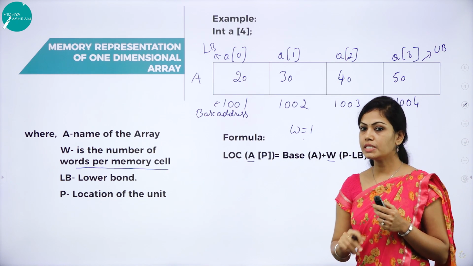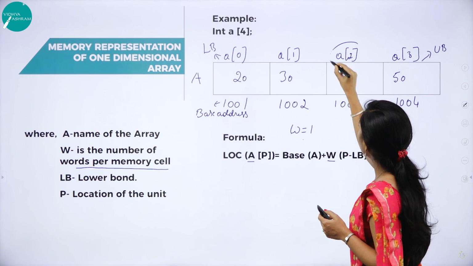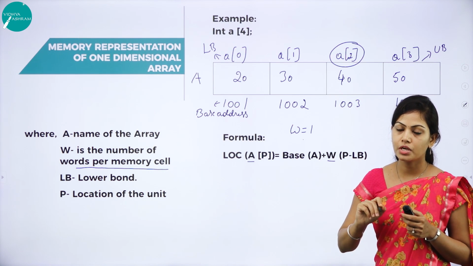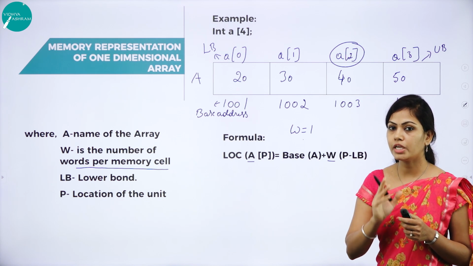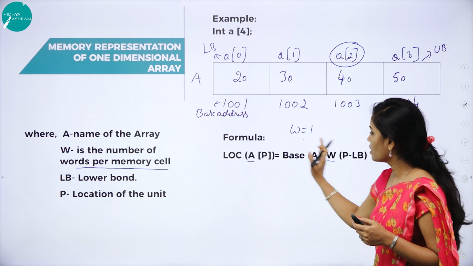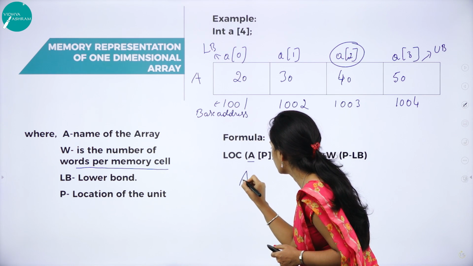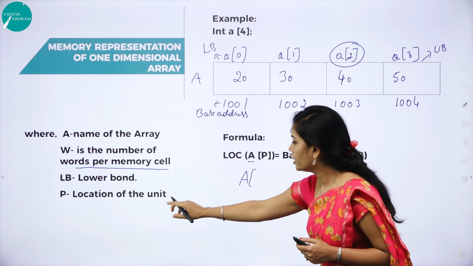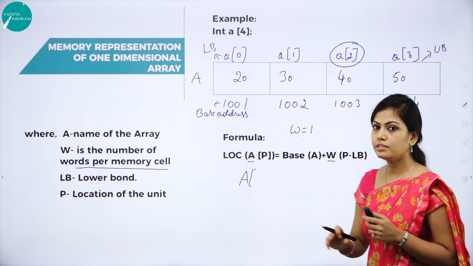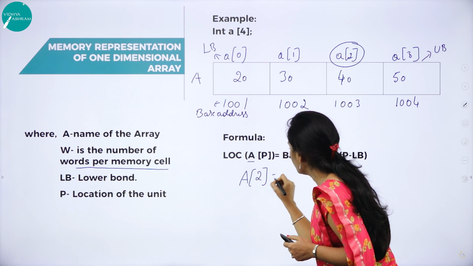Next, I want to find the address of the memory location A of 2. What is the memory location of A of 2? That we need to find using this formula. So I will substitute the values. A means name of the array and P means location of the unit. Here I want to find the address of location 2, so P is equal to 2.